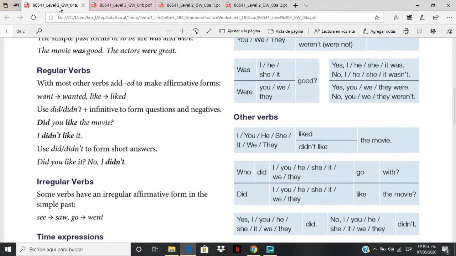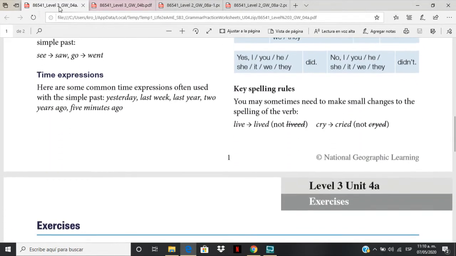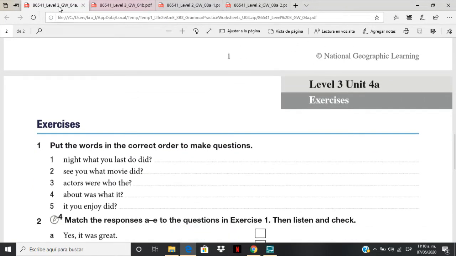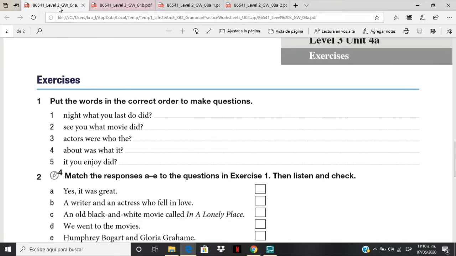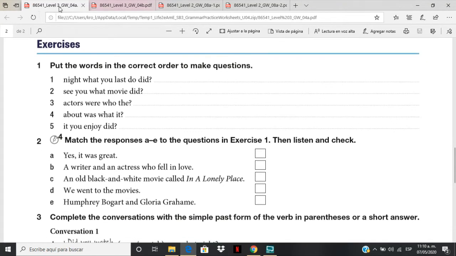Well, now, once you remember or remind yourself of the simple past and past continuous, and how we can combine them, let's try to do these exercises. Yes, for exercise 1, put the words in the correct order to make questions.